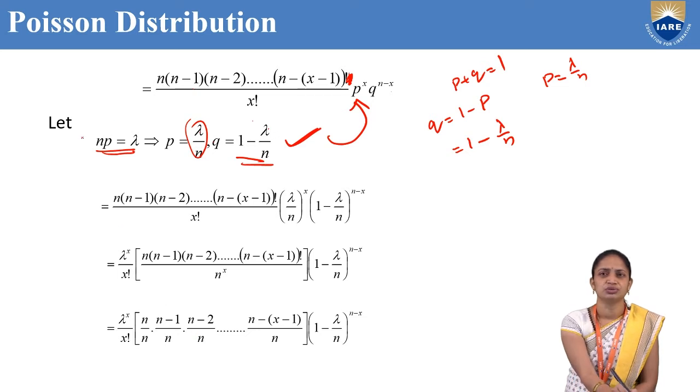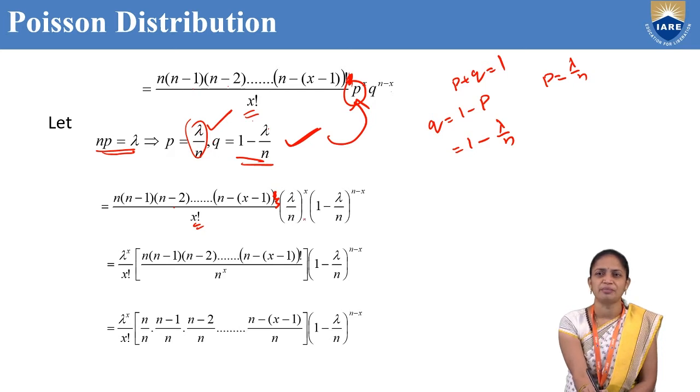We'll get n into n minus 1 into n minus 2 and so on up to n minus x plus 1, divided by x factorial, into p. We know p is lambda by n, so lambda by n whole power x. And q is nothing but 1 minus lambda by n, so that is 1 minus lambda by n whole power n minus x.